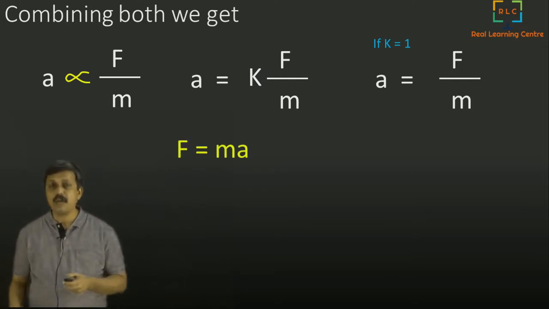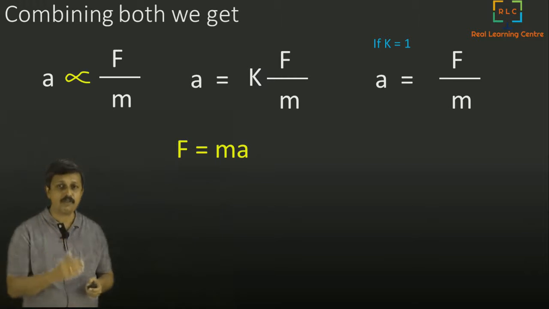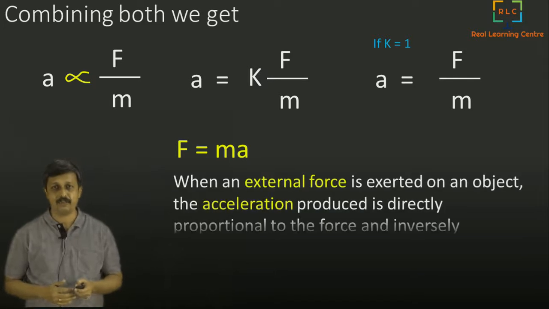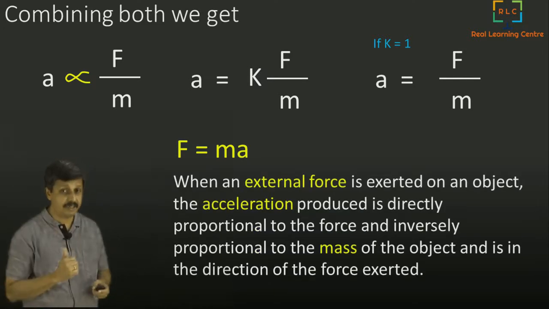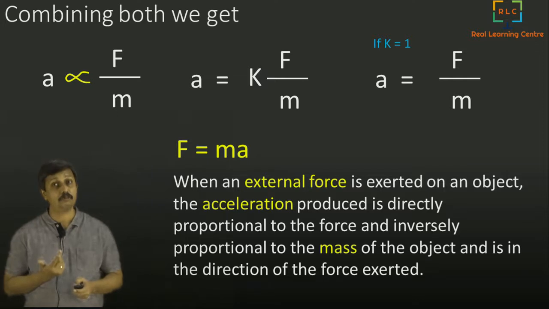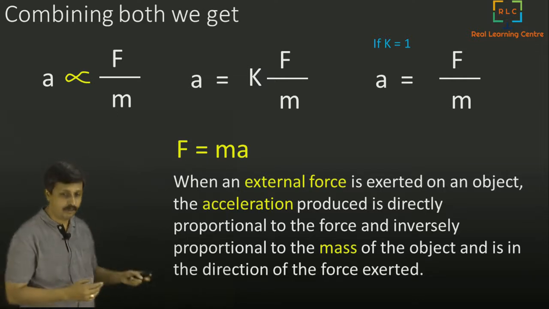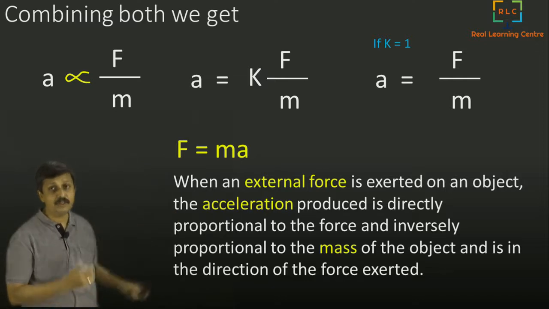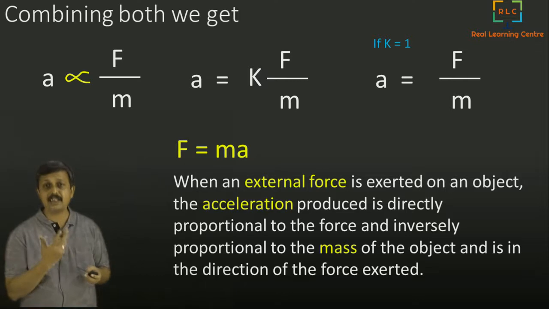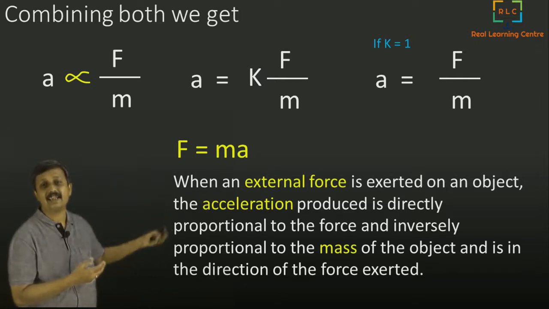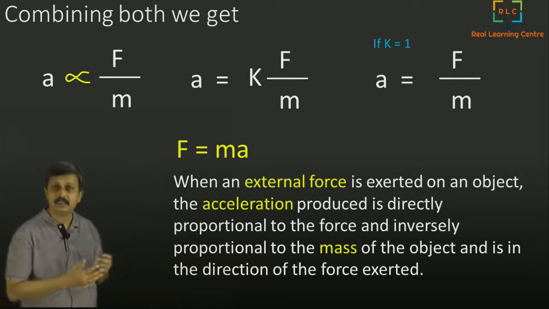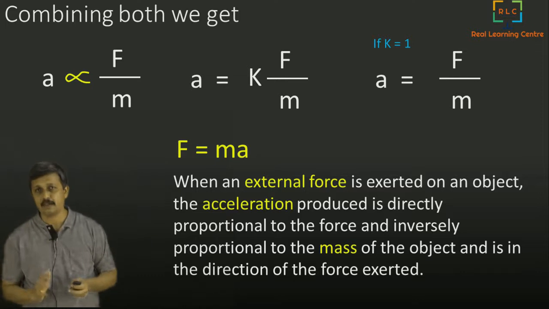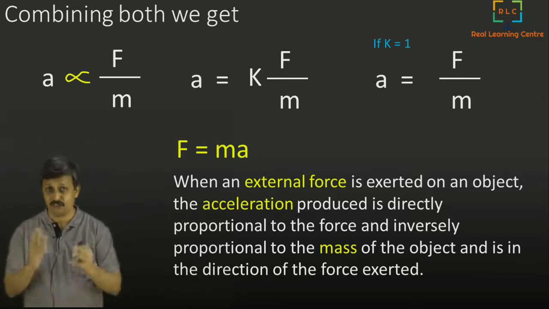If we want to write it in another form, we could write it as F is equal to ma. We just moved m to the side of the a. So I will again repeat it. When an external force is exerted on an object, the acceleration produced is directly proportional to the force. That means when the force increases, acceleration increases, and acceleration decreases when mass increases. That is all we are saying in this statement. If you understand that much, most of Newton's second law is understood.